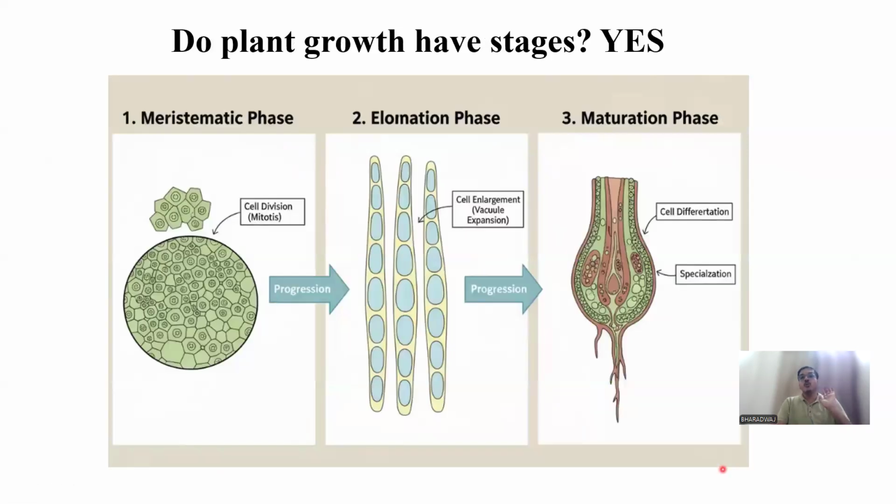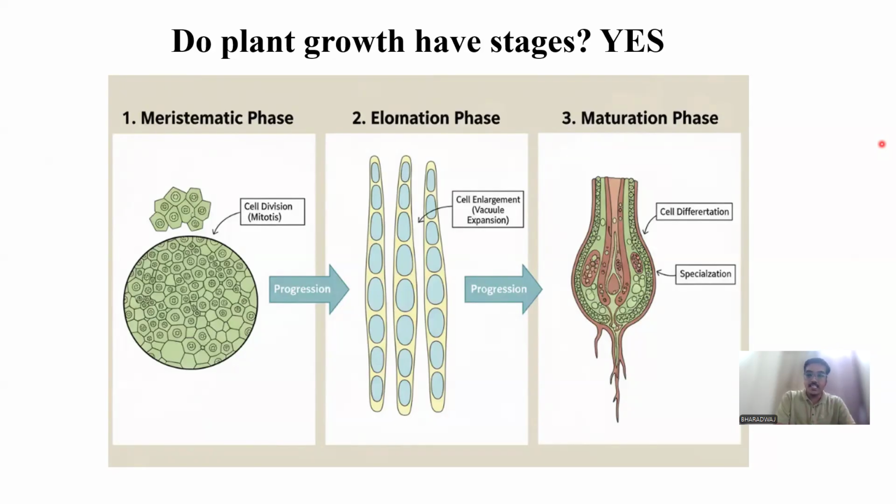Before we go to growth rate, I will tell you the three important stages of plant growth. There are three major steps. First one is the meristematic phase. Second one is the elongation phase. And third one is the maturation phase. Now, the meristematic phase: we already discussed meristematic cells, right? Actively dividing and unspecialized cells. These cells will keep on dividing because of mitosis and the cell number will increase. So that is the first phase.